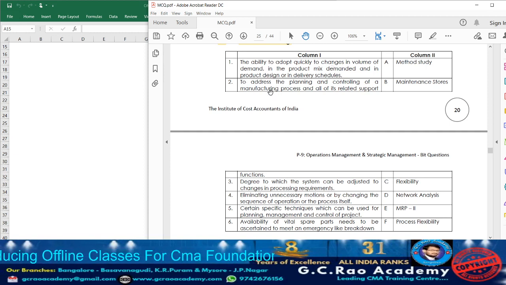Next, point number 2. What are they telling? To address the planning and controlling of the manufacturing process and all of its related support functions. They are going to address the planning and controlling of various manufacturing processes, and the required related support has to be provided. When can they provide it? If the process they have adopted in manufacturing is flexible enough, in that situation they can address the planning and required controlling of a manufacturing process.